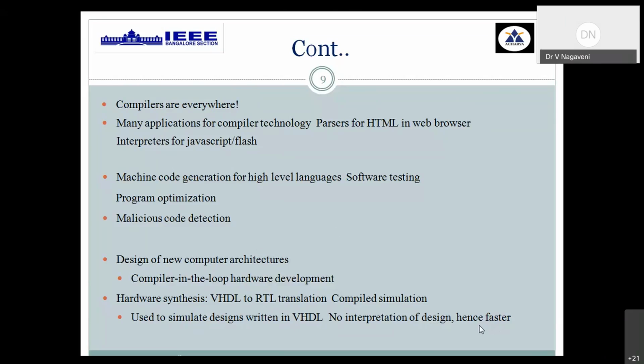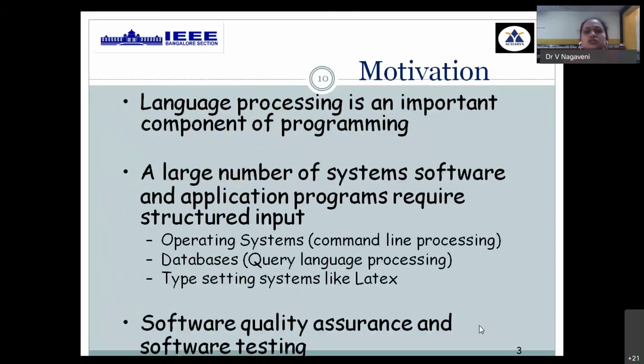So it is used in every programming construct. Any type of programming language makes use of the compilation process, one way or the other, to convert your input to generate the required output. So now, what is the motivation behind this? Language processing is one of the important components in every kind of programming.